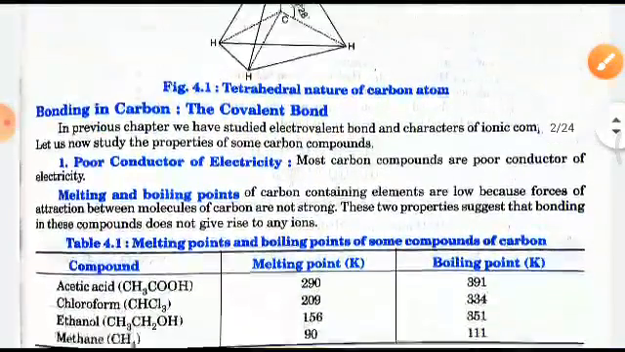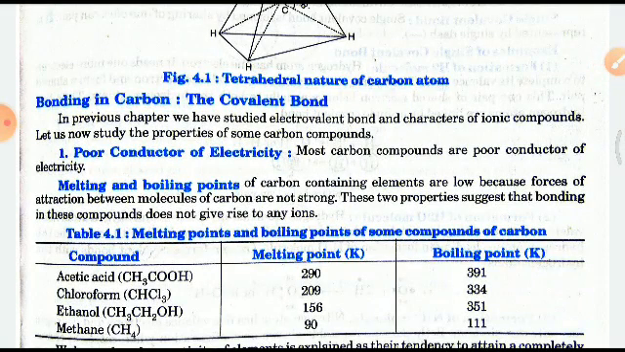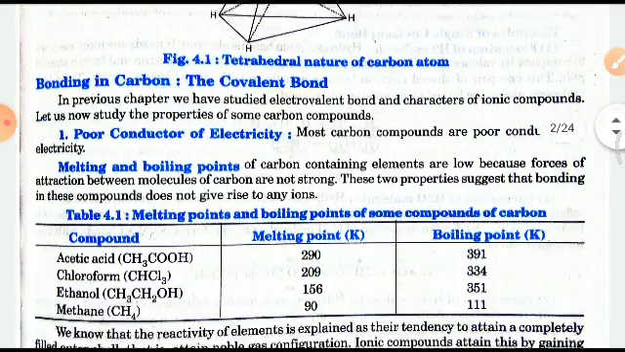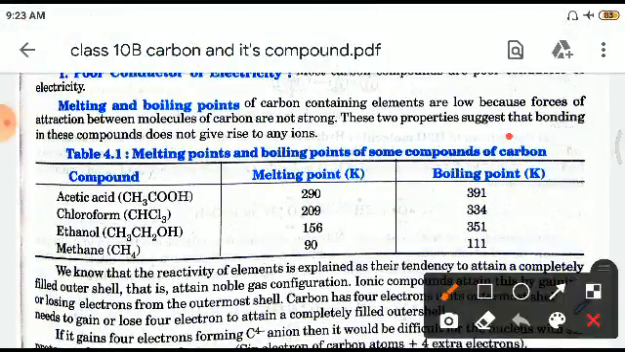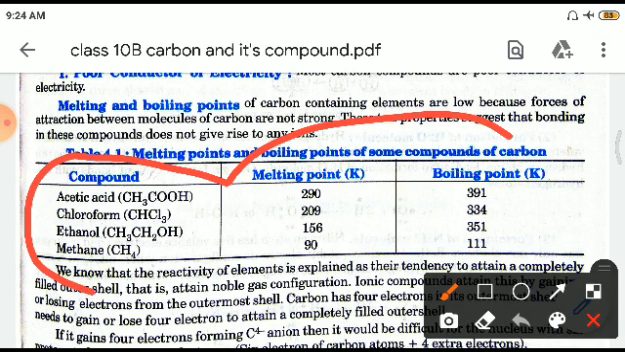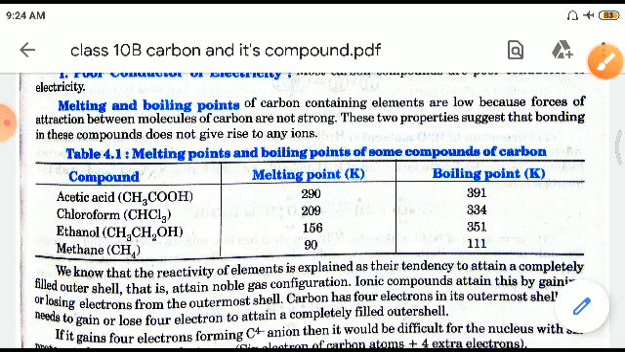Then bonding, that is the covalent bond. In the previous chapter we have studied electrovalent bonds and characteristics of ionic compounds. Now, as it's a covalent bond, it is a poor conductor of electricity with low melting and boiling points. As you can see from this chart here, the melting and boiling points of various compounds of carbon are low.